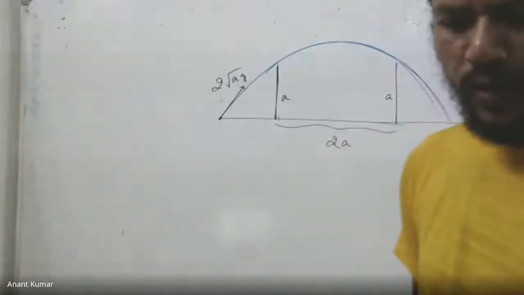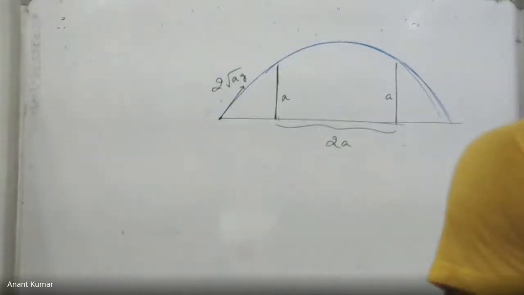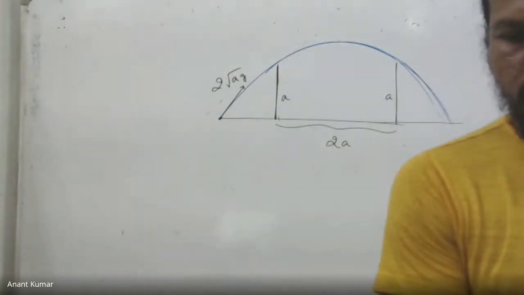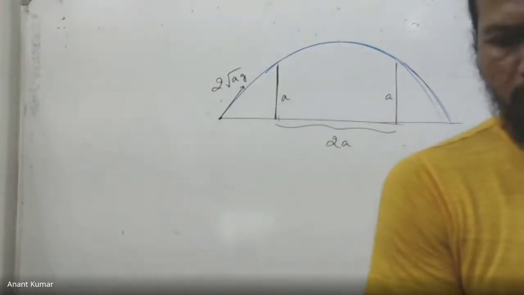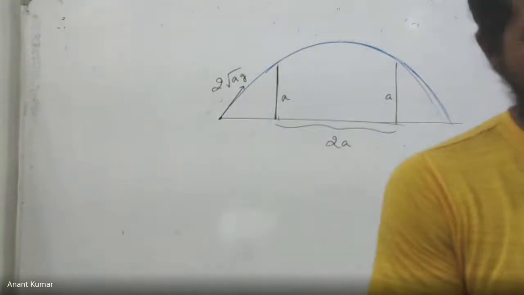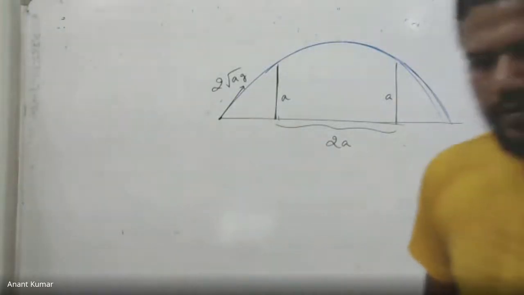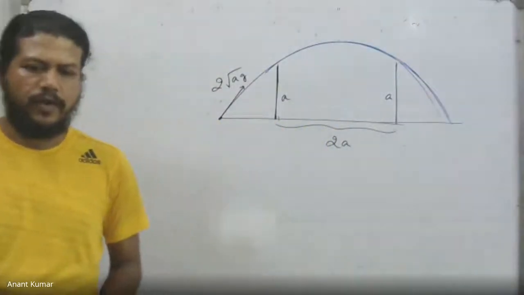How much is it? 2 into root over of 2a by g. Let us see. No, there's one mistake actually. There's an extra 2 inside this square root that you have got.